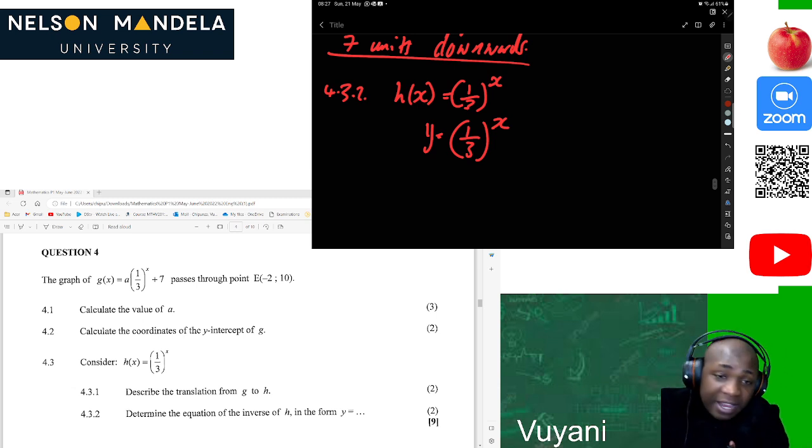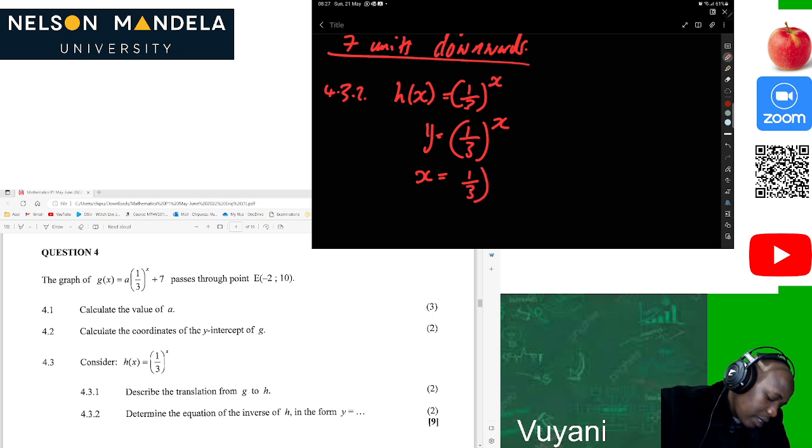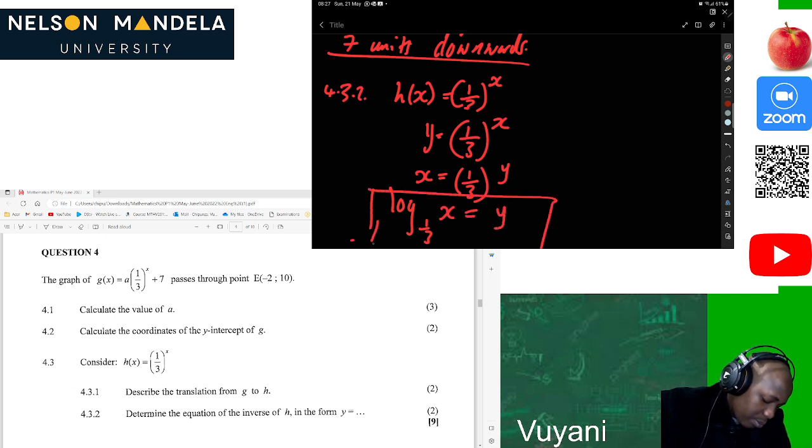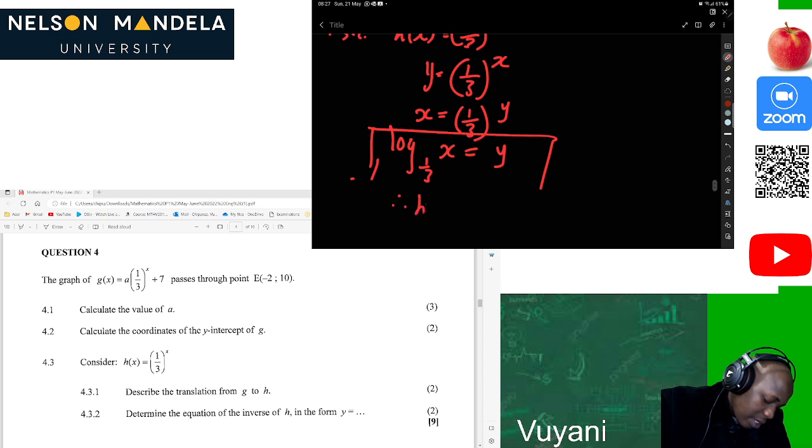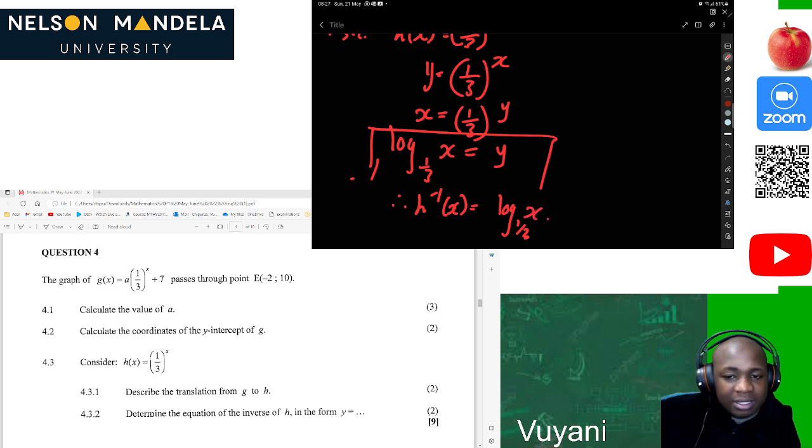When we are finding the inverse function, we swap x and y, then we solve for y, which gives log base 1/3 of x equals y. Therefore h inverse of x will be log base 1/3 of x. Just like that, we solved our inverse function.